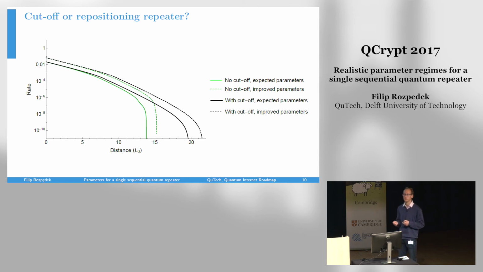And as a result, we decrease the signal to noise ratio of that link. And so because this link is now so long, for a much shorter total distance, we reach this threshold where we are no longer able to generate key.